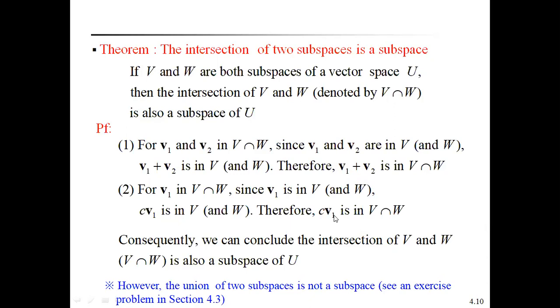The second one, c times V1 is in V intersection W, means V intersection W is closed under scalar multiplication. Consequently, we conclude that the intersection of V and W is also a subspace of U.